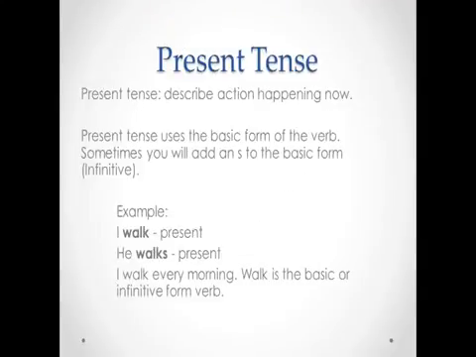Present tense describes an action happening now. Present tense uses the basic form of the verb. Sometimes you will add an S to the basic form. You can see here in my example, I walk is present, he walks is present. So there's an example of one using an S and one not. So I walk every morning. Walk is the basic form of the verb.